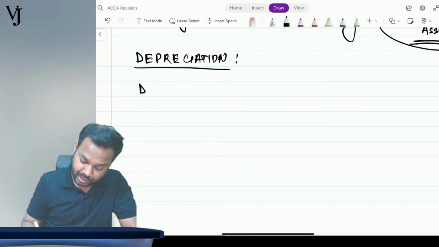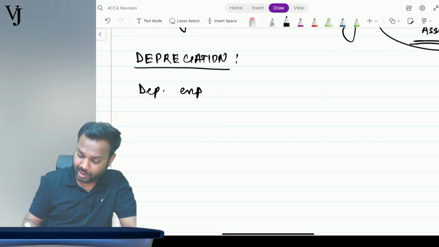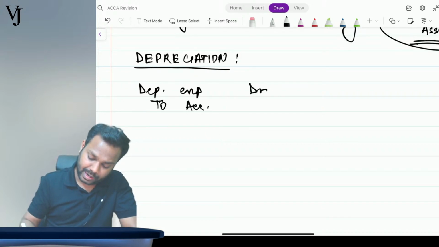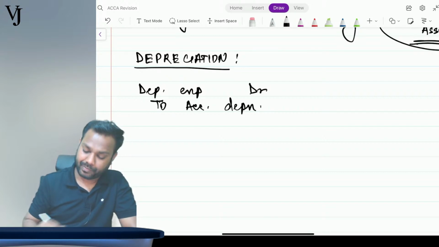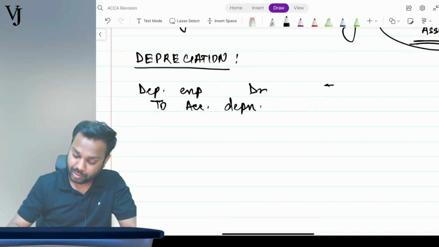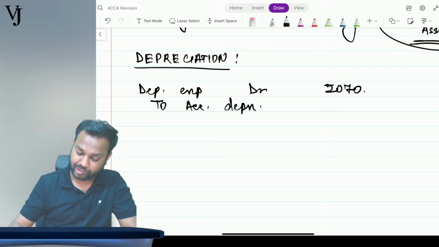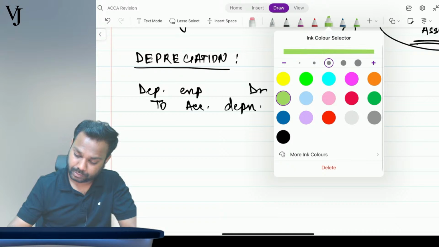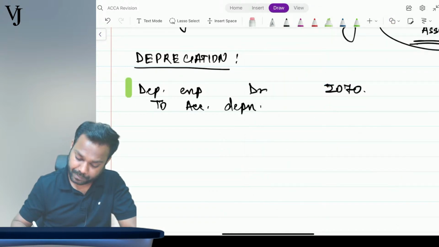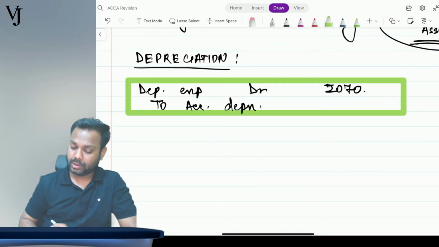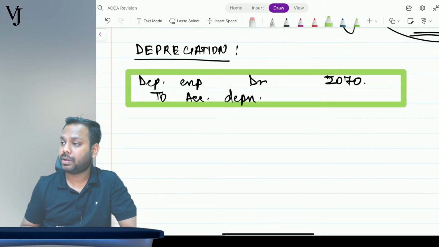Journal entry is depreciation expense account debit to accumulated depreciation. Right? Now the amount is 2070. Okay, now this is the entry for, from sir, from where did 900 come?